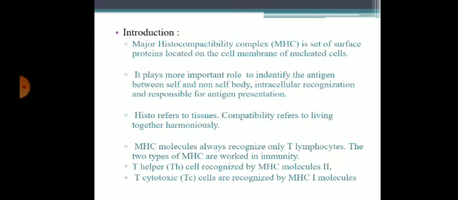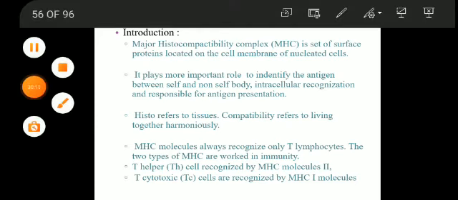It is responsible for intracellular recognition and antigen presentation. Histo refers to tissue, compatibility refers to living together harmoniously. MHC molecules are always recognized only by T cells, and there are two types of MHC. Helper T cells recognize MHC class 2 molecules, and cytotoxic T cells recognize MHC class 1 molecules.